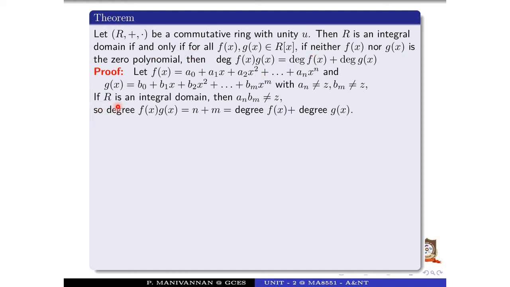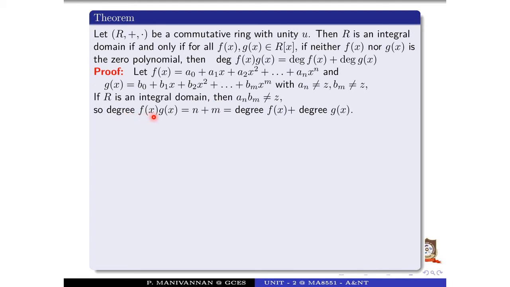So if R is an integral domain, what is the condition for an integral domain? A commutative ring with the unity, and the integral domain is without zero divisors. So an not equal to 0 and bm not equal to 0, which implies an bm not equal to 0, by the definition of integral domain.